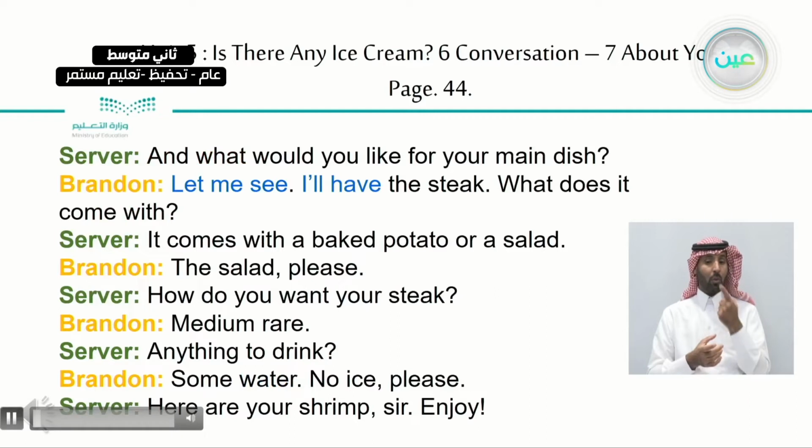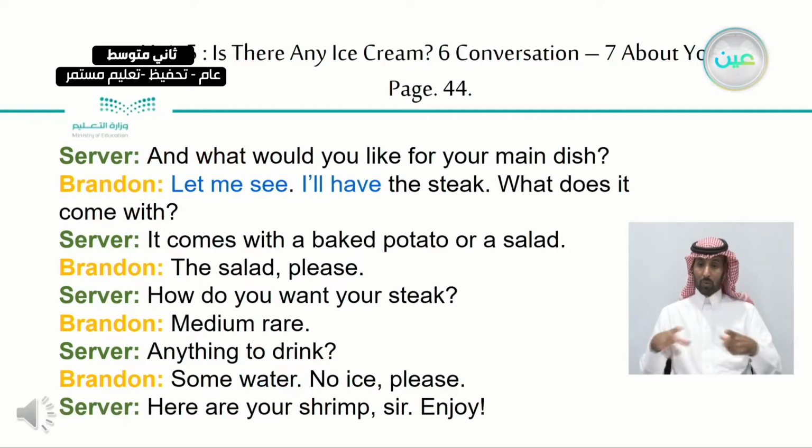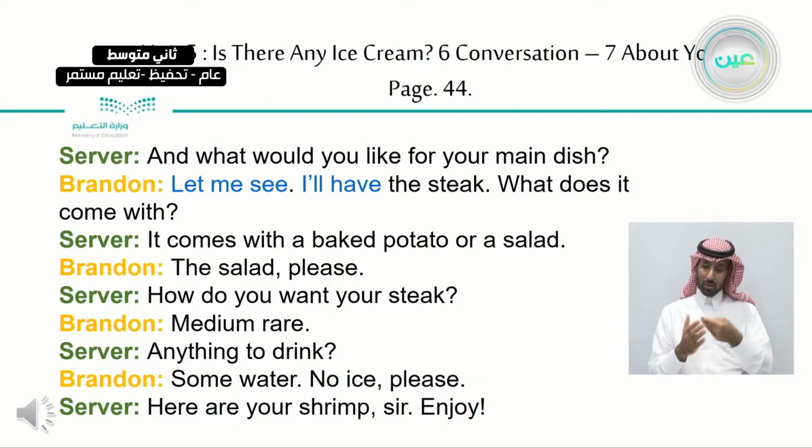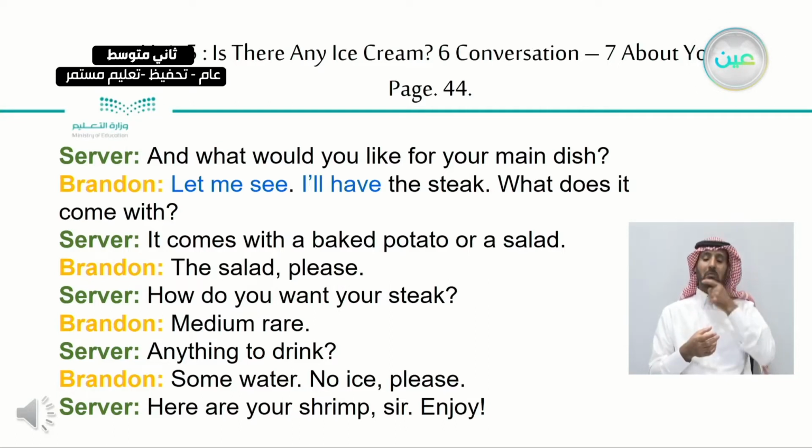And what would you like for your main dish? Let me see. I'll have the steak. What does it come with? It comes with a baked potato or a salad. The salad, please. How do you want your steak? Medium rare. Anything to drink? Some water. No ice, please. Here are your shrimp, sir. Enjoy.